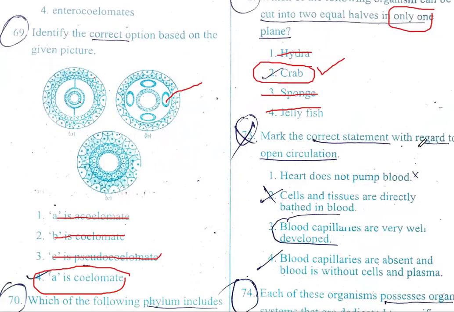Mark the correct statement with regard to open circulation. Heart does not pump the blood. Cells and tissues are directly bathed in blood. Yes, cells and tissues are directly bathed in the blood. Blood capillaries are well developed. No, they're poorly developed. Blood capillaries are absent and blood is without cells and plasma. No, blood has cells and plasma. Right? So the correct option is cells and tissues are directly bathed in the blood.